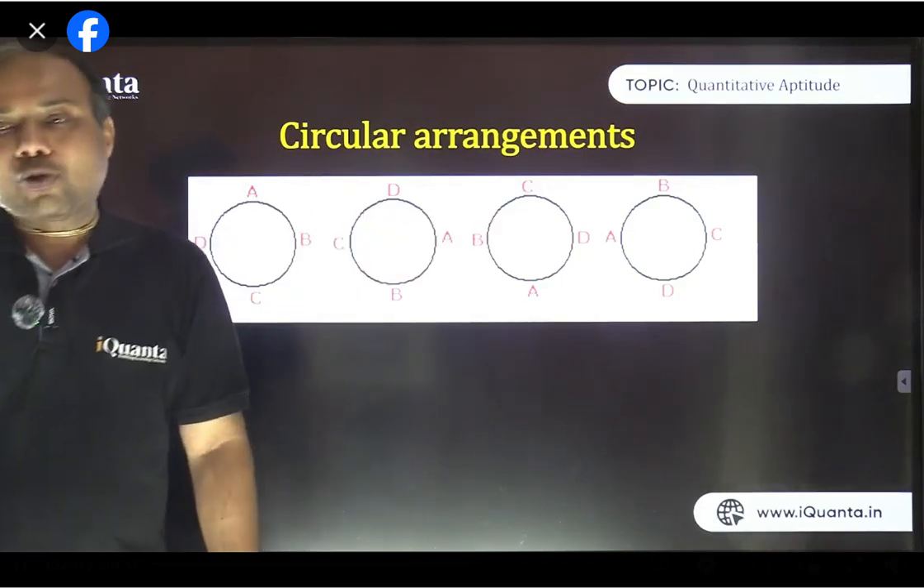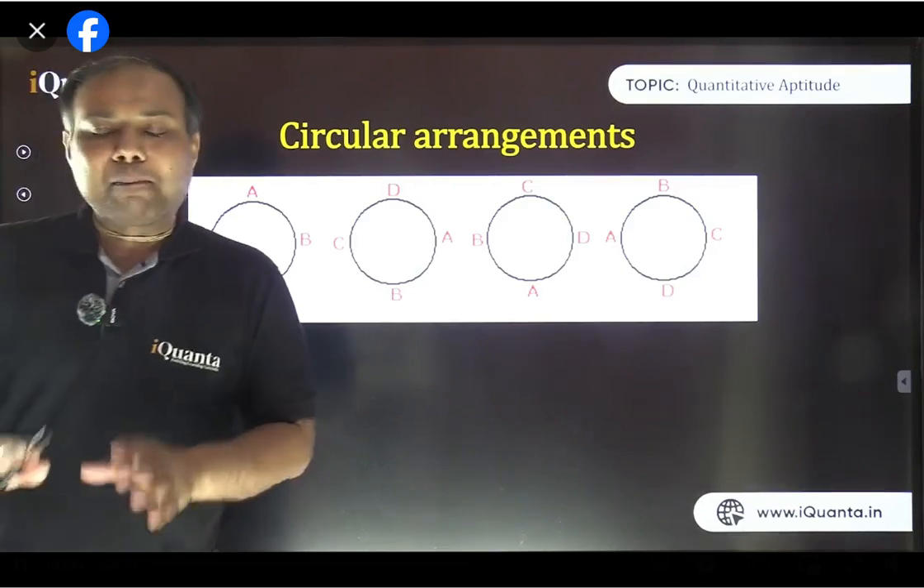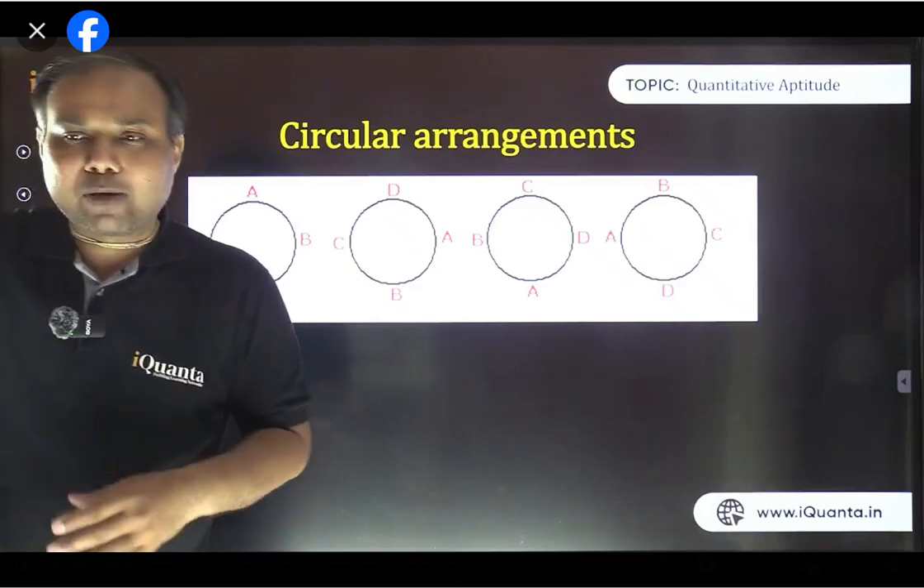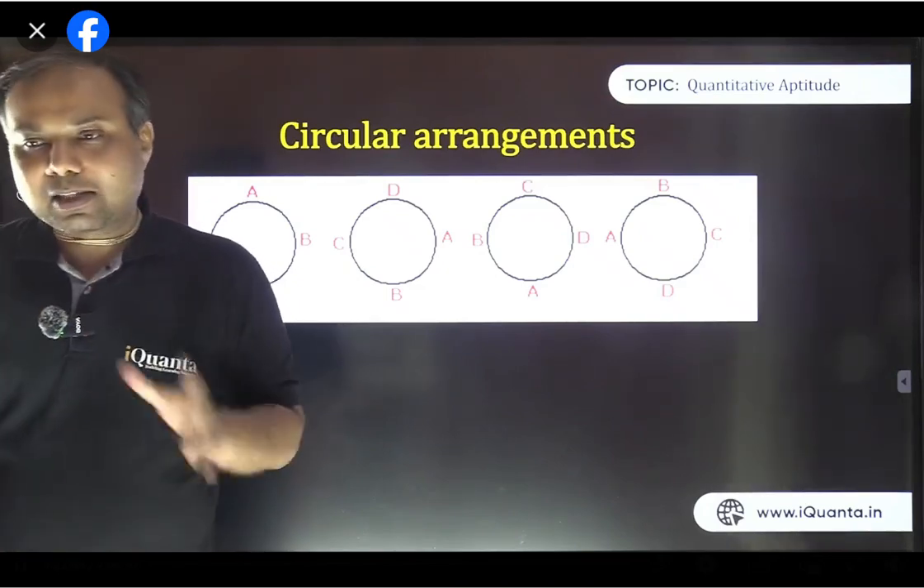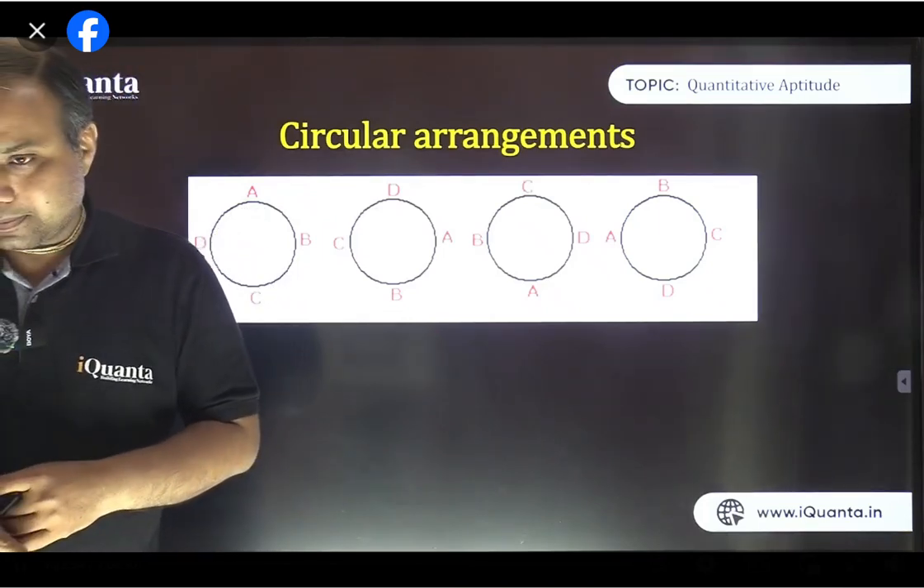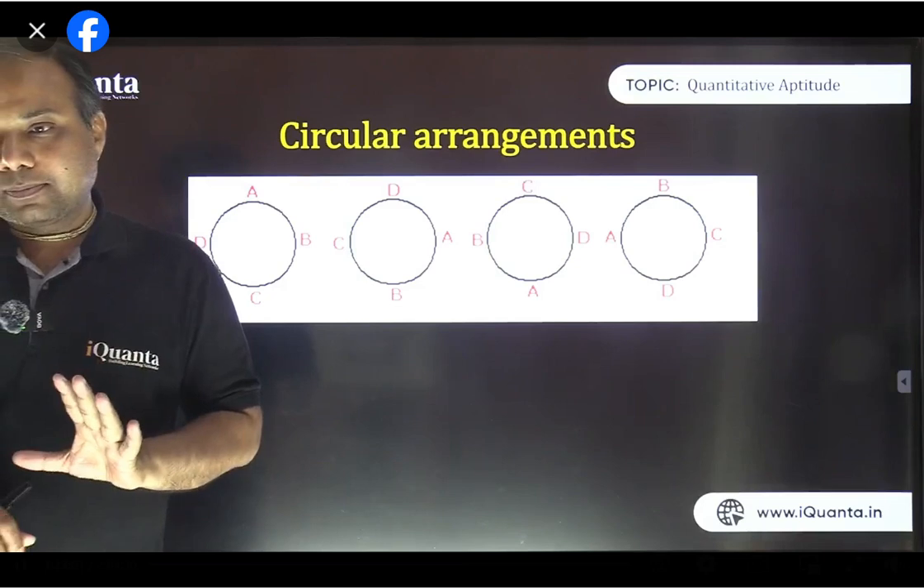They are not different. So in circular arrangement case, what do we assume? By default, we assume the surroundings to be identical always, or neglect the surrounding basically. So if we are neglecting the surrounding, then all these 4 arrangements are exactly same. ठीक है? All these arrangements are exactly same.